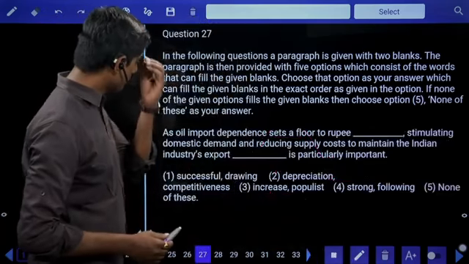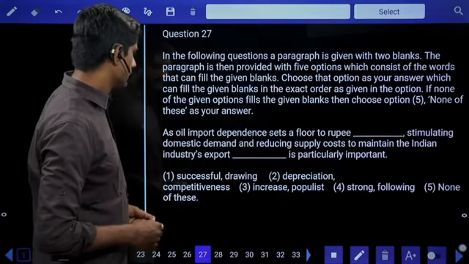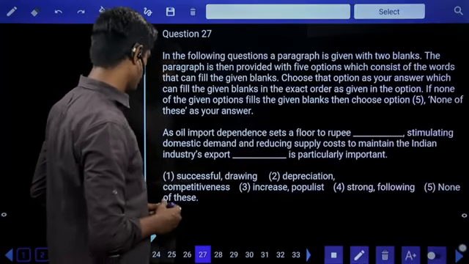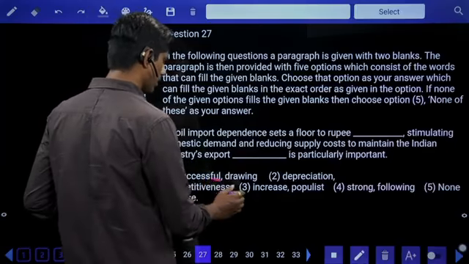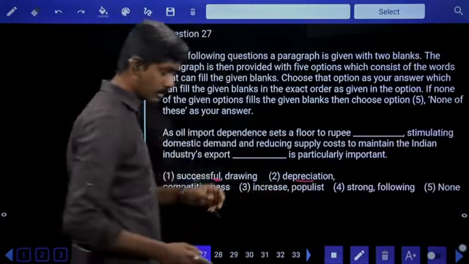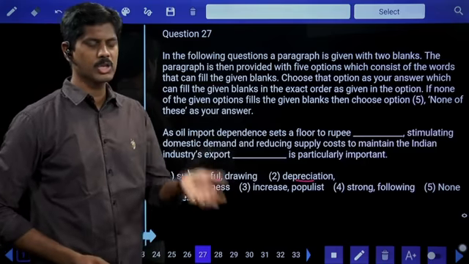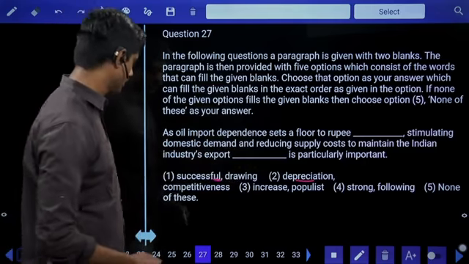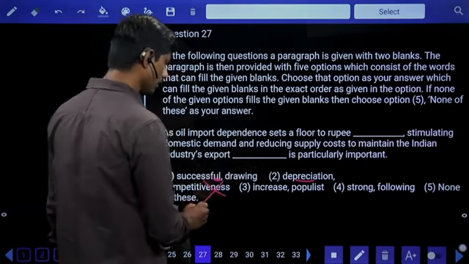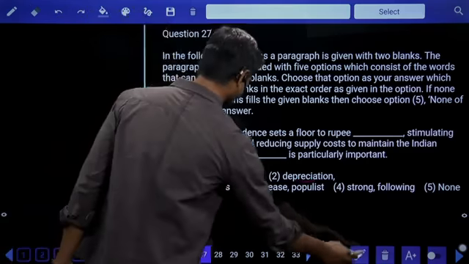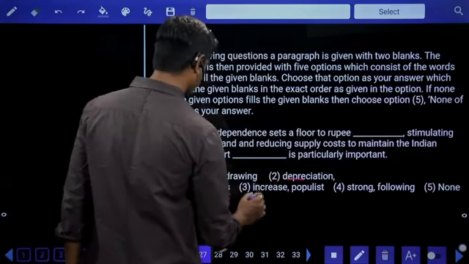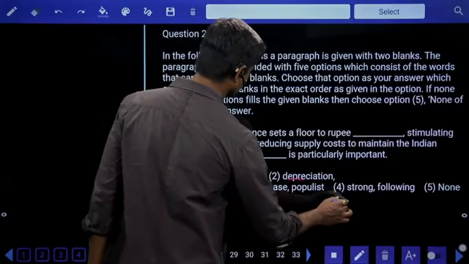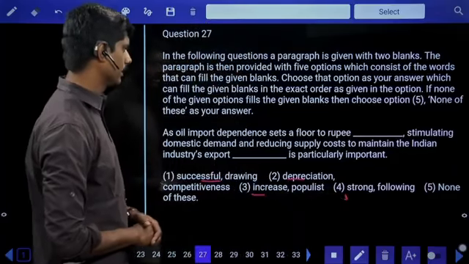As oil import dependence sets a floor to rupee dash. Rupee successful? Rupee depreciation? Yes, generally we talk about rupee depreciation. Rupee competitiveness? No. Rupee increase, maybe rupee strong, not sure. Let me look at the second blank.